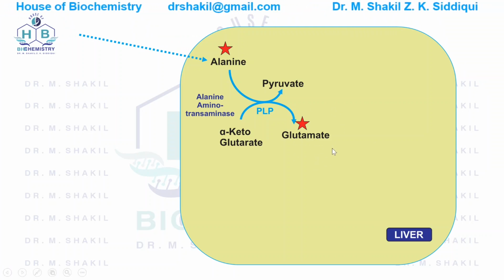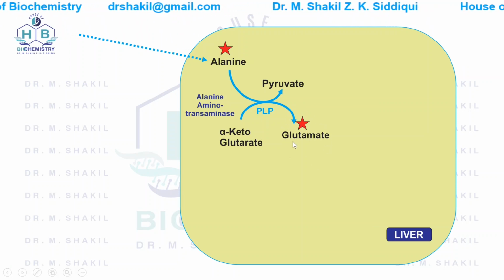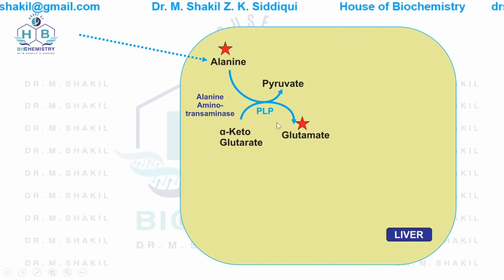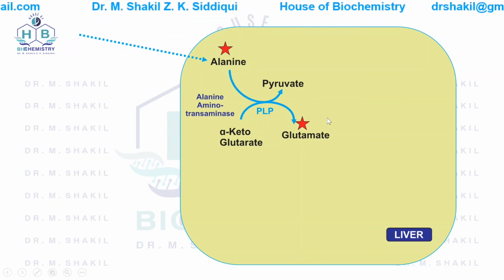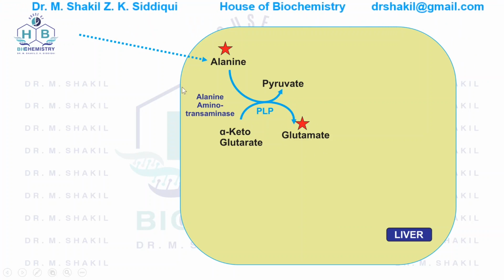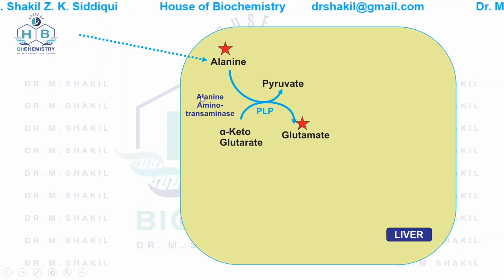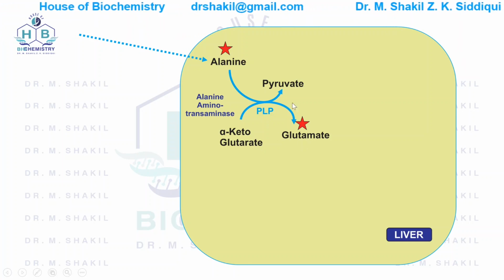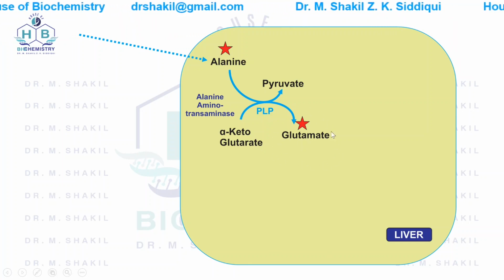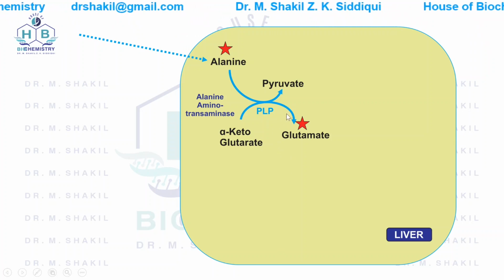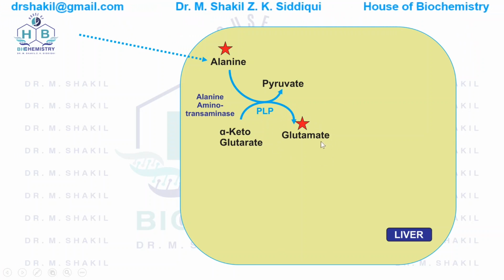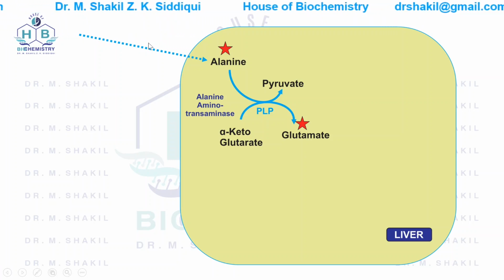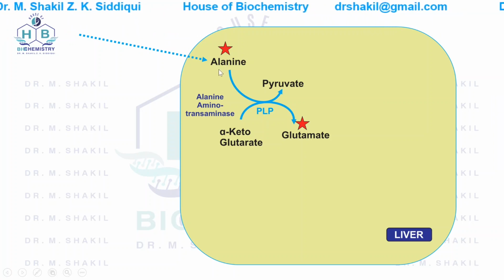Now here a question can be asked: why does the body go through this process of forming alanine from glutamate and then again converting this alanine into glutamate in the liver? Why does the body not straightforwardly send glutamate into the blood and to the liver? The answer to that question is that glutamate will change the pH of the blood. It is an acid, glutamic acid. It will change the pH of the blood. So it is first converted into alanine. Alanine is neutral, it does not change the blood pH, and then when it reaches the liver,